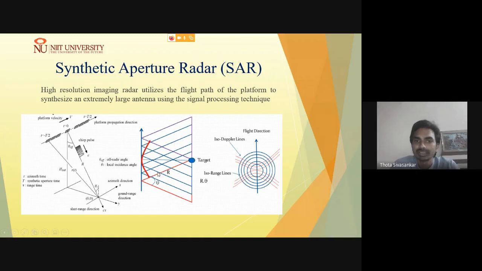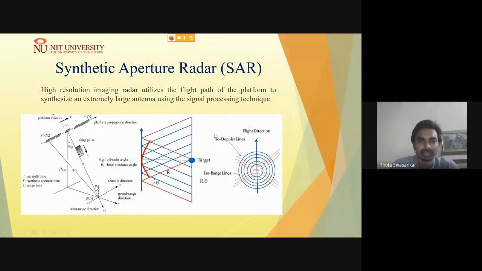However, this particular object is at different ranges. In the beginning it is a little far from the sensor, and as it goes to the nadir view, perpendicular to the sensor, the sensor is at the shortest distance, and as it moves on, it is again moving far away from the sensor.